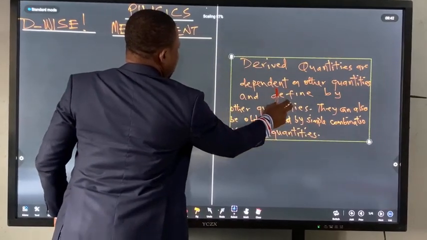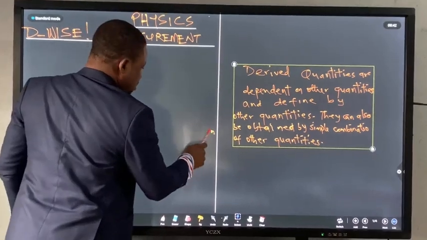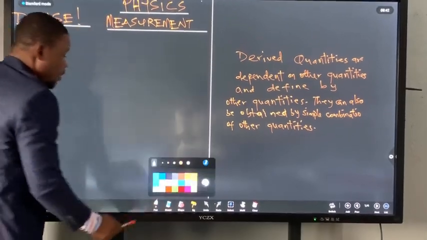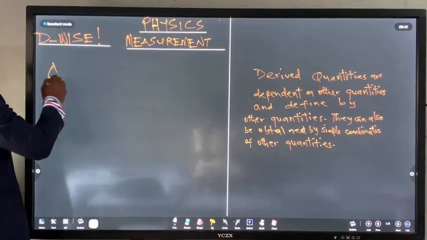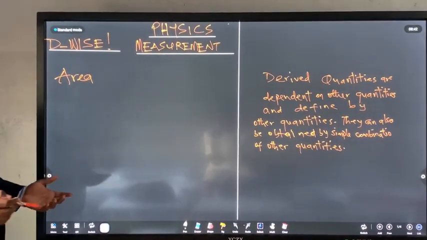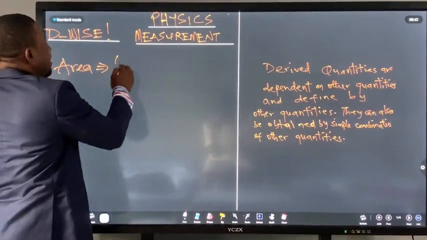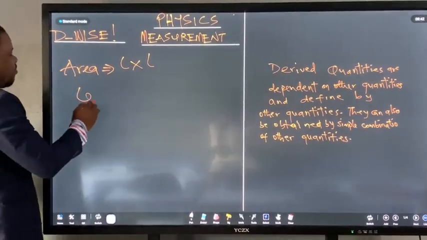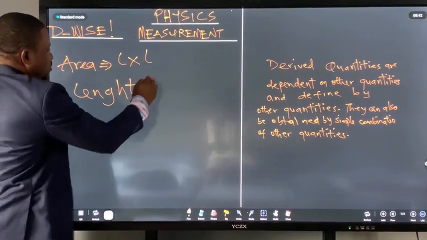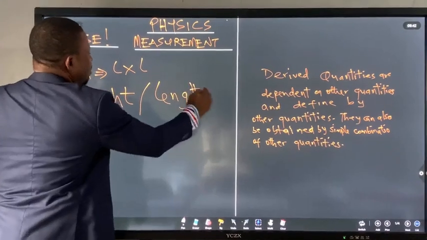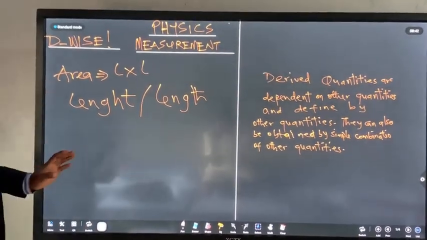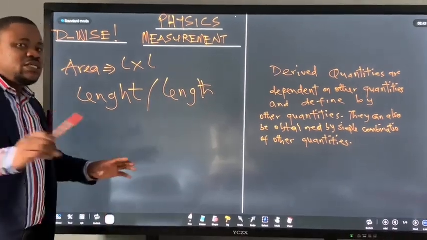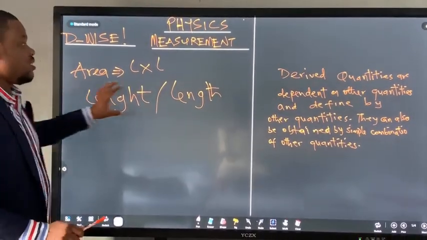Let's do this. Okay. Alright. So, for example, if I'm doing area, it is given as length times length. And please let me emphasize, in physics, when we're talking about length, length has to do with what now? Any space, line space between one point to another. So anything that you measure in that regard is termed as length under measurement.